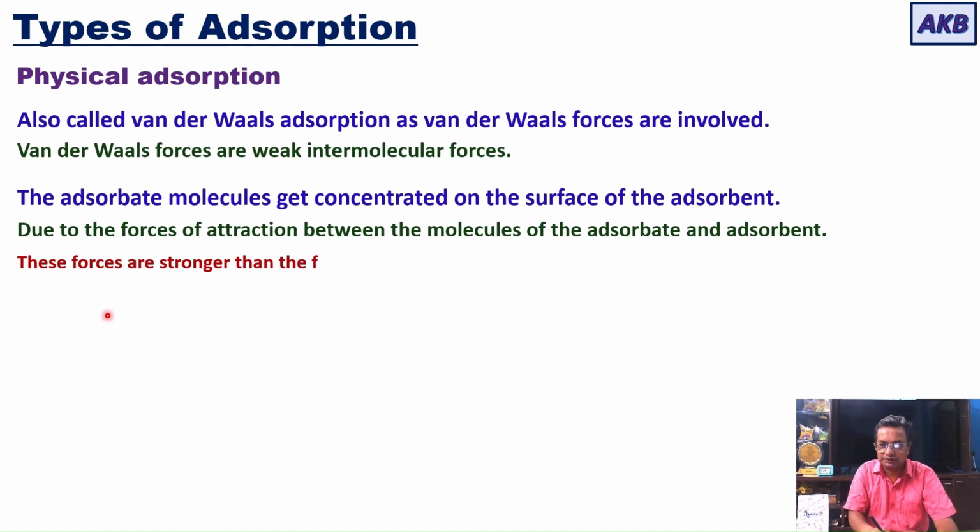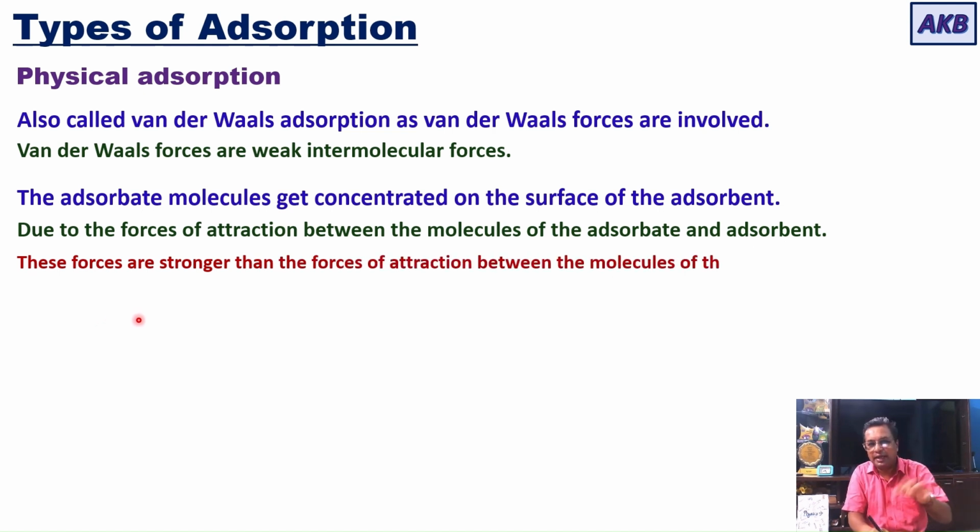For the time being, let us understand that the adsorbate molecules get concentrated on the surface of the adsorbent due to the forces of attraction between the molecules of the adsorbate and the adsorbent. These forces are stronger than the forces of attraction between the molecules of the adsorbate itself. So when the forces of attraction between adsorbent molecules and adsorbate molecules become stronger than the forces of attraction between the molecules of the adsorbate itself, you have physical adsorption.